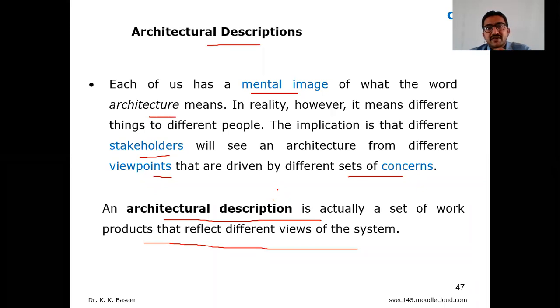In the same fashion, other showrooms display with different ads or flexes. By seeing those different work products, we can imagine how the actual product will look. In the same fashion, an architectural description is a set of work products that reflects different views of the system.